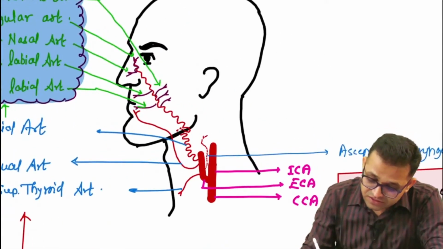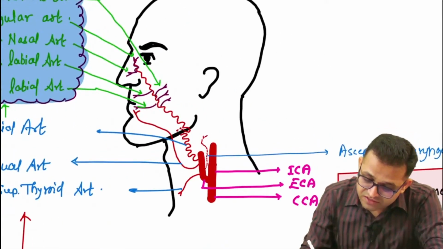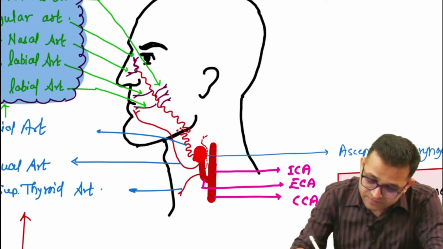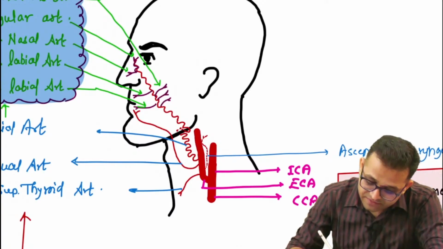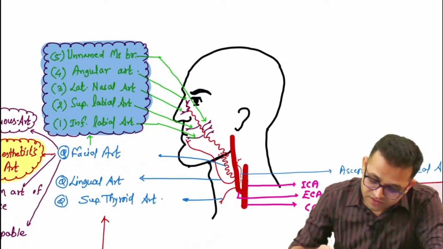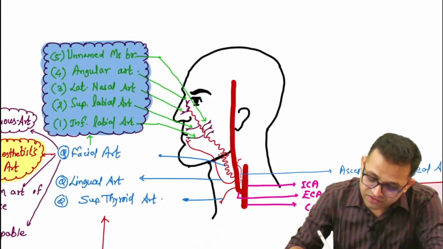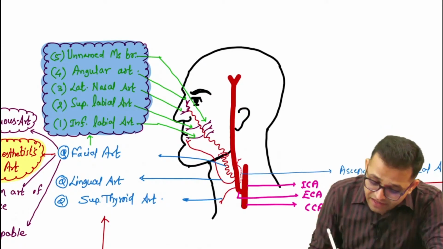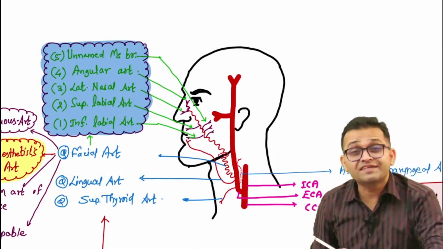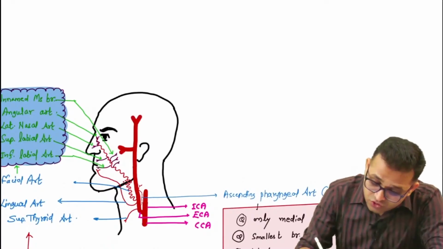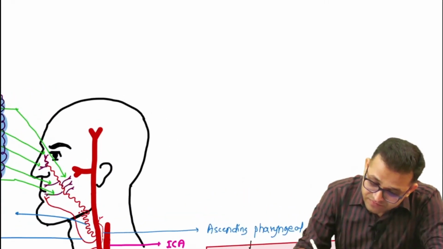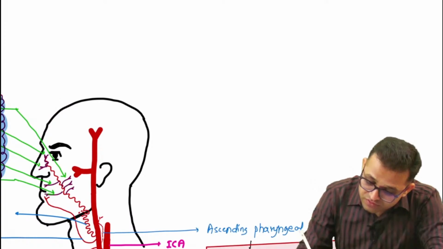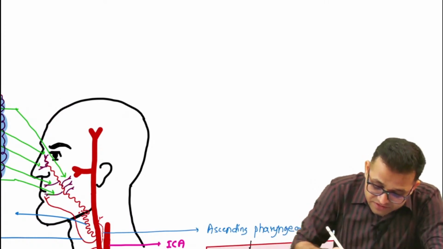Now look, sir, this external carotid artery is running upwards, and now it is dividing into two terminal branches: one is the superficial temporal artery, and another, over the maxilla, is the maxillary artery. So what you have to remember, sir, is two terminal branches. So we are going to look at our two terminal branches.